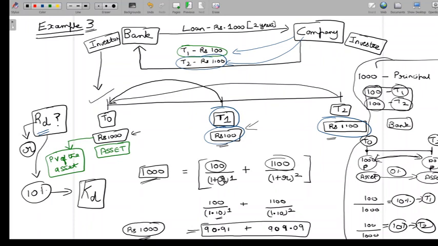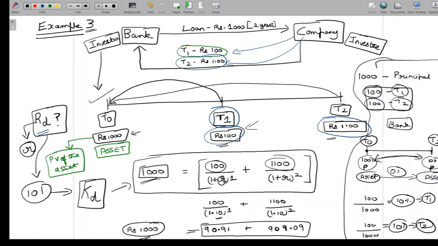But one thing that I'd like to highlight once again is that when we have formulated things into a time value of money equation like this, we need not, and in fact should not, go back and try to substitute a rate into our equation and find out if our answer is correct.